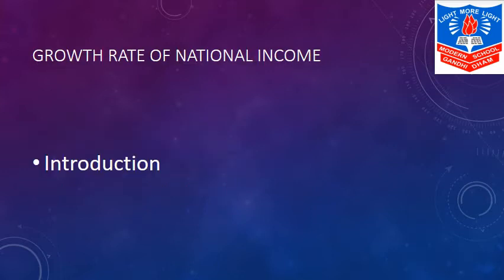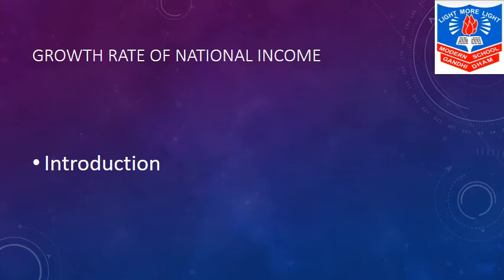Now, if there is continuous increase in the real national income of a country for a long time period, then it is said that the country has attained economic development, else not. So, if the rate of rise in national income is high, then the development rate is high. If the national income increases at a lower rate, the rate of development is low. Very simple and easy.